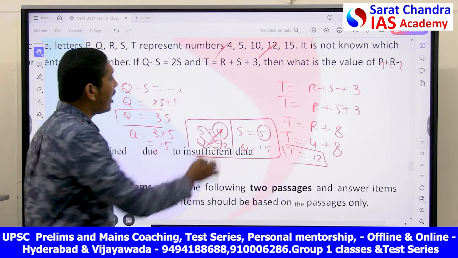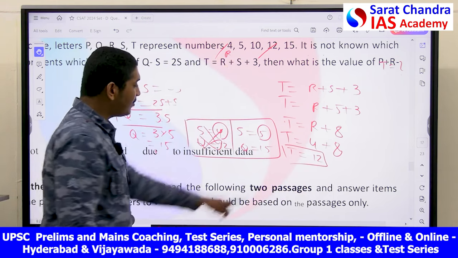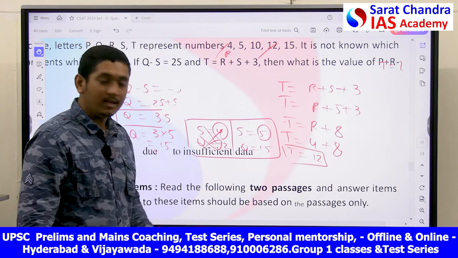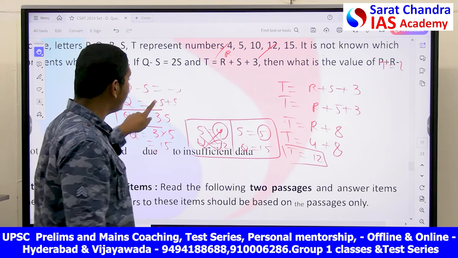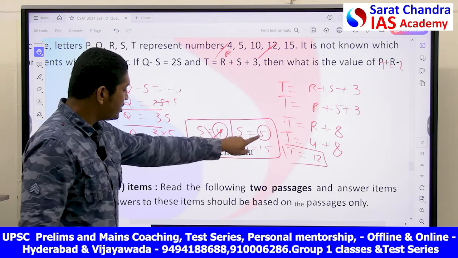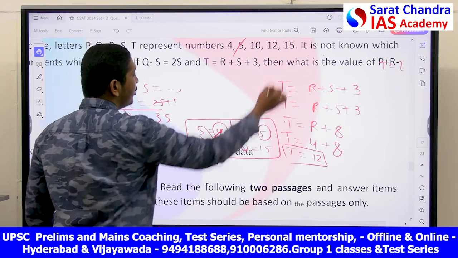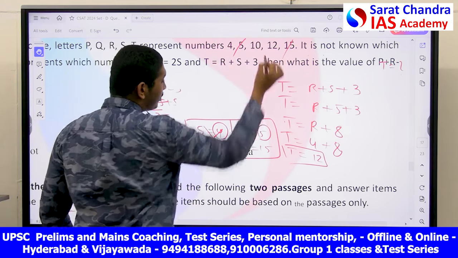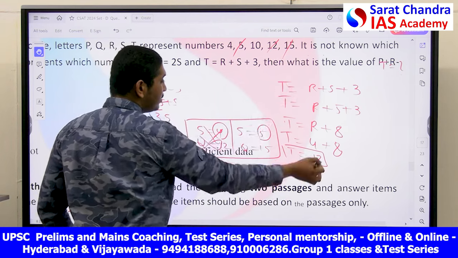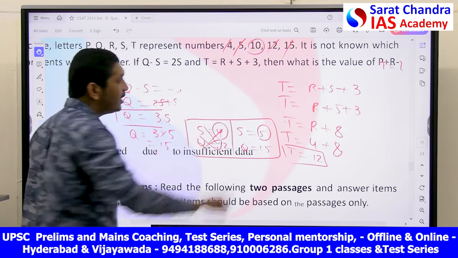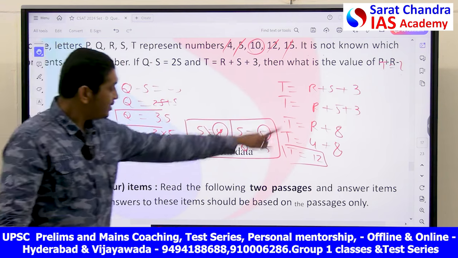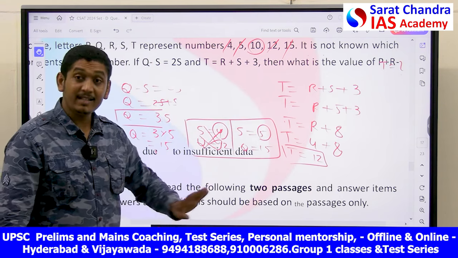Good. 12 is not taken, because 15 is taken, right? S is equal to 5, Q is equal to 15, T is equal to 12, R is equal to 4, and then I am getting the remaining one, 10. This is satisfying me.